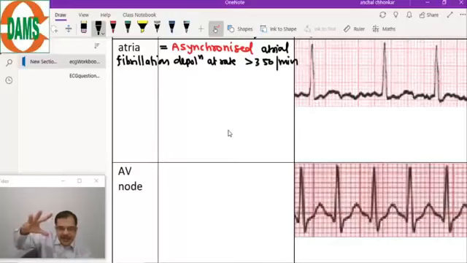Synchronized is when this depolarization is synchronized and effective, and this depolarization is asynchronized, an ineffective contraction of the atria. Because all these impulses will not conduct to the AV node, AV block will occur.